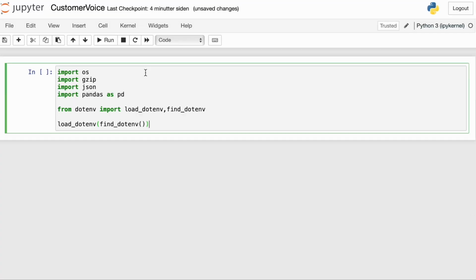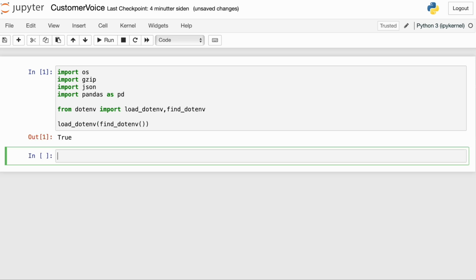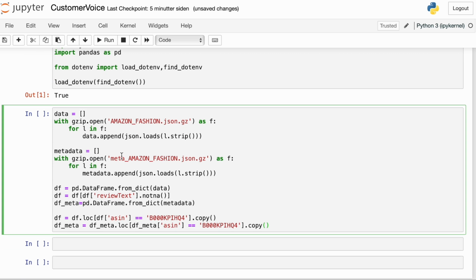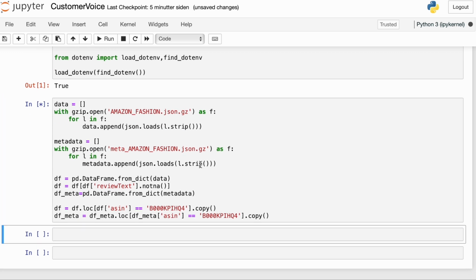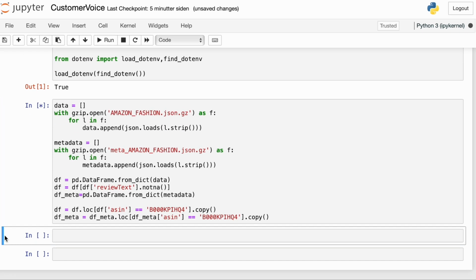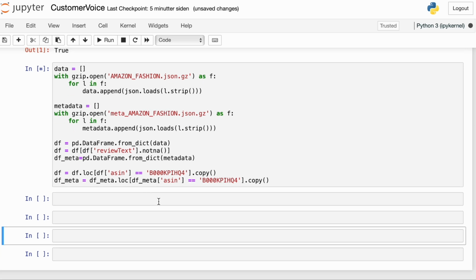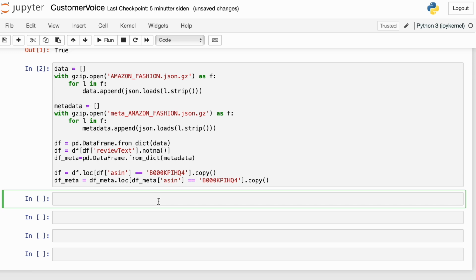Let's go. Alright, in the notebook, we're going to load the utilities. We need to extract the data and import the environment variables. I'm going to be using the same data as I did in the last video, which is the Amazon fashion review data. And we're going to be using the same product as well, which is the PowerStep Pinnacle Orthotic Shoe Insoles. And for those who haven't seen the last video, let me just show you what the data looks like.